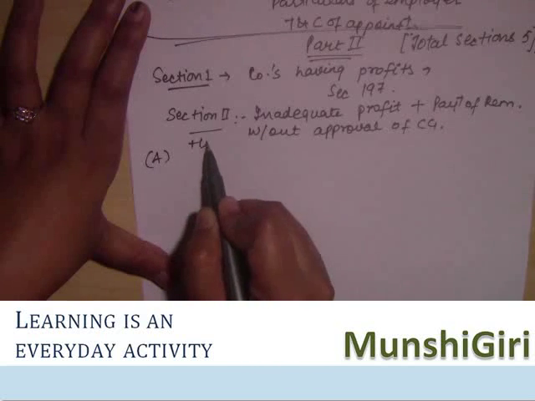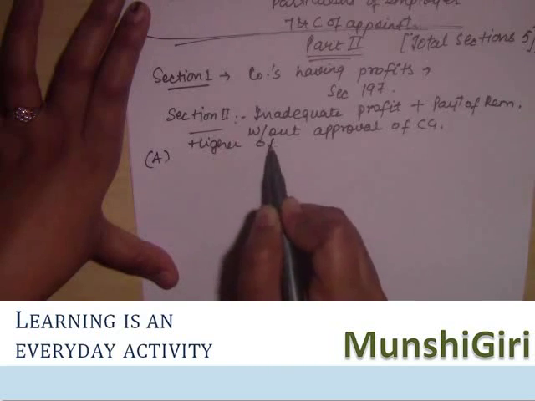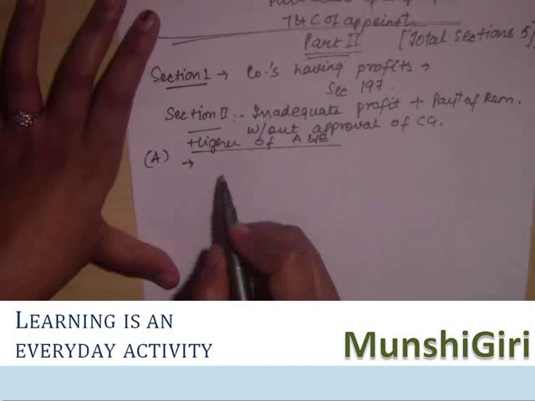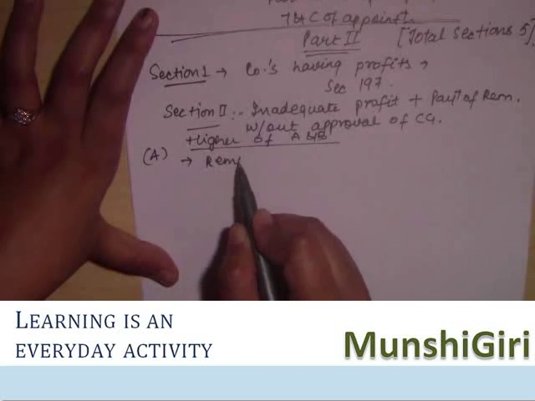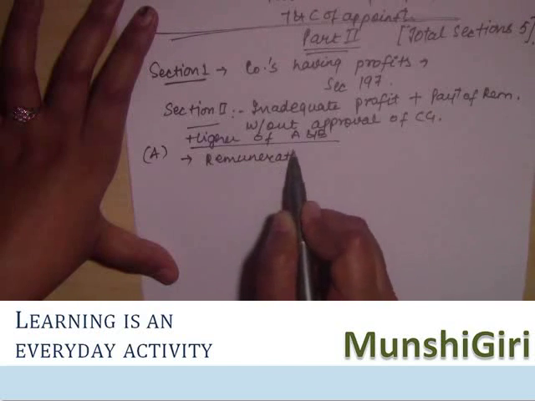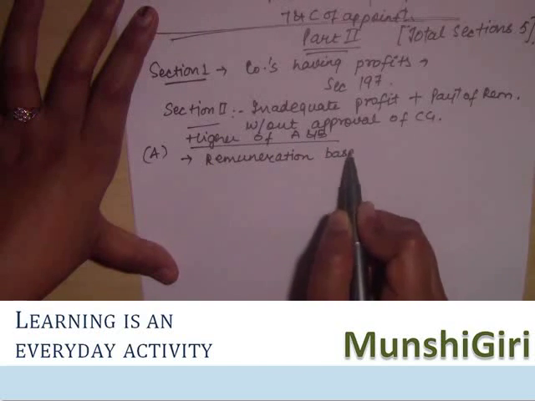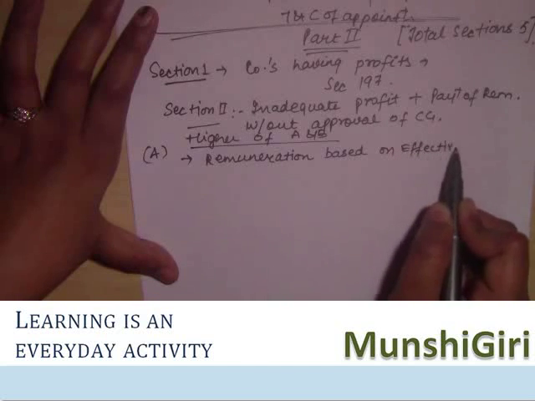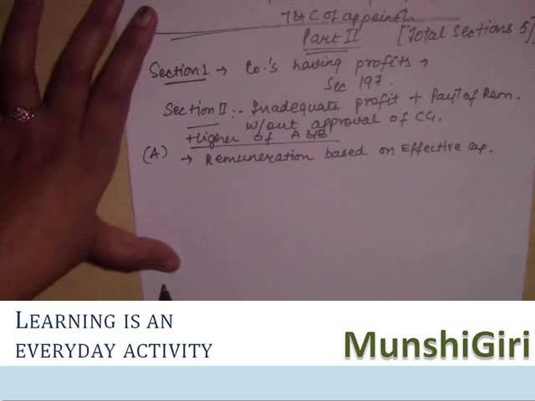We'll take the higher of A and B. A is remuneration based on effective capital. And B is remuneration based on current relevant profits.